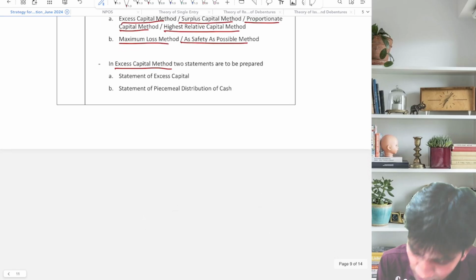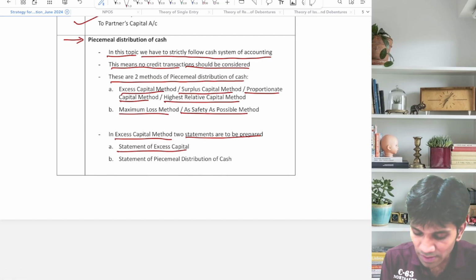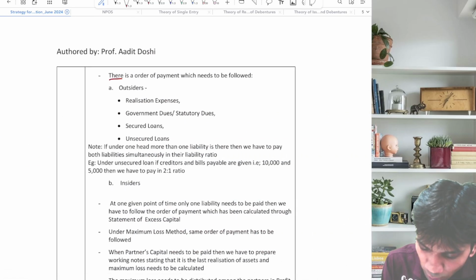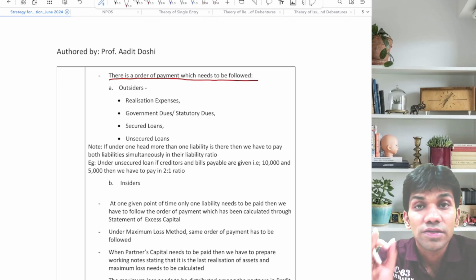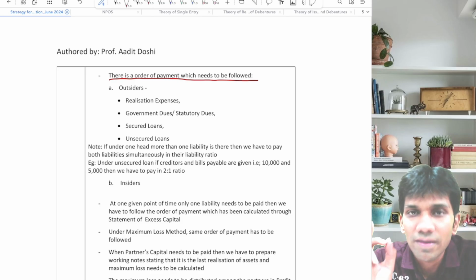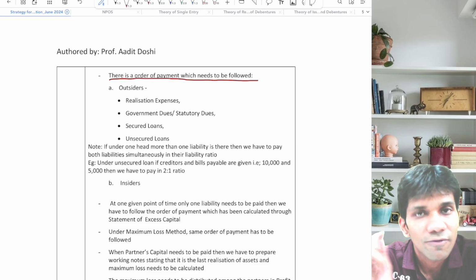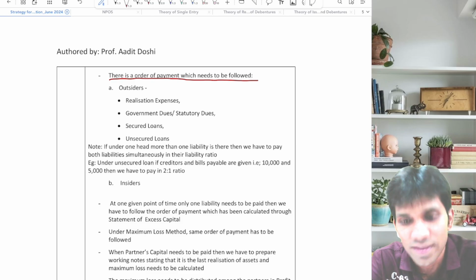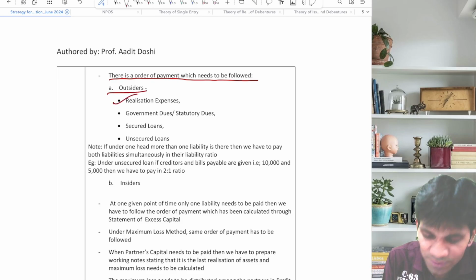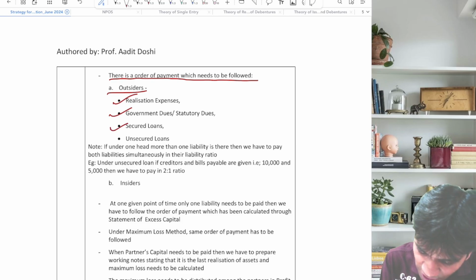Now, in excess capital method, two statements are to be prepared. One is statement of excess capital, one is statement of piecemeal distribution of cash. Now, the most important, there is an order of payment which needs to be followed. Simple thing है, इस चैप्टर में strictly cash basis follow कीजिए और order of payment pre-defined है, मतलब पहले आप फिर आप फिर आप फिर आप, मतलब simple as that. First you need to pay the outsiders and then you need to pay the insiders. So basically first is outsiders. In outsiders there is a sequence. Realization expense, then comes government dues or statutory dues, means all taxation related liabilities, then secured loans and then unsecured loans.